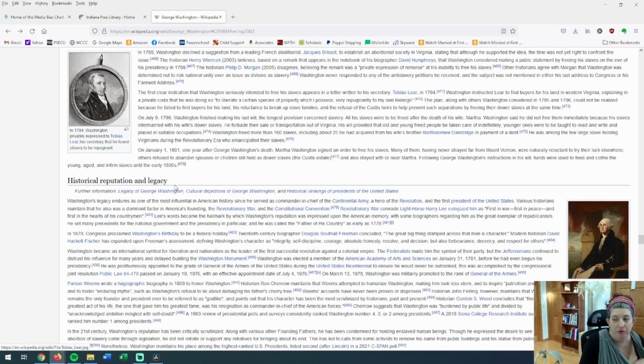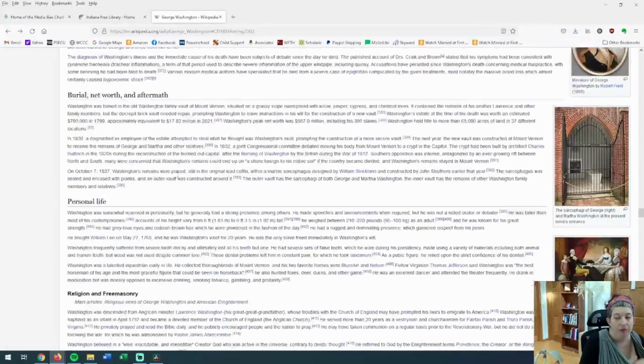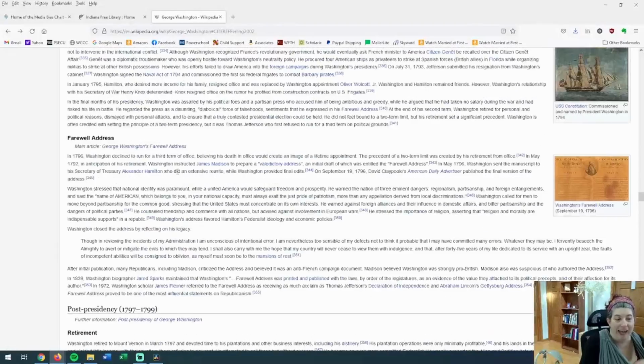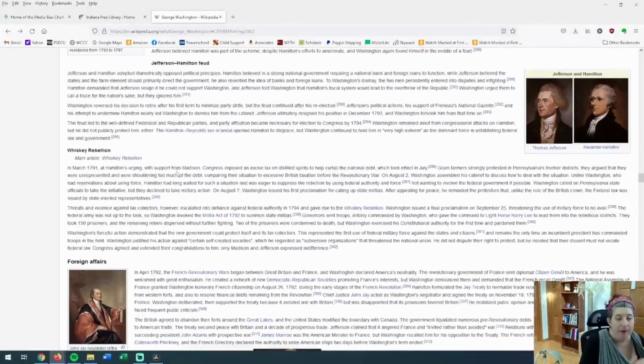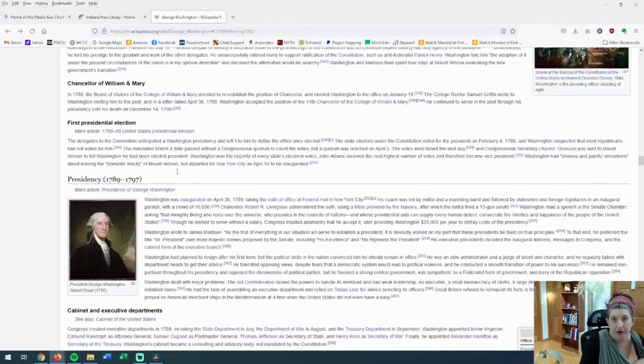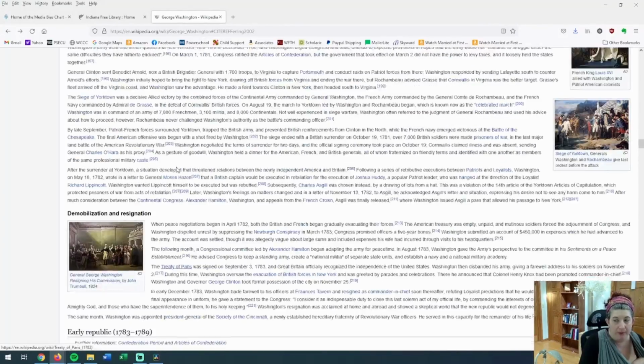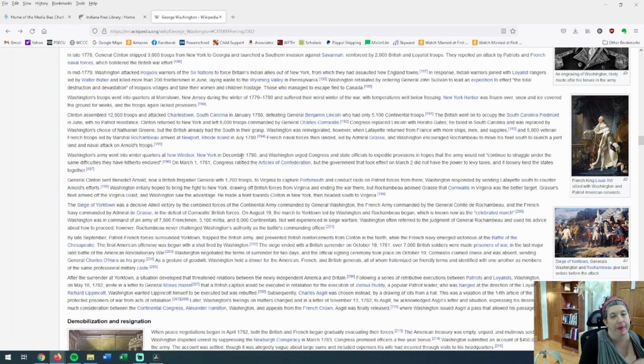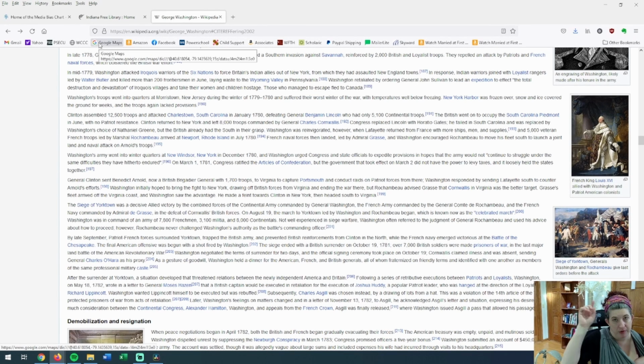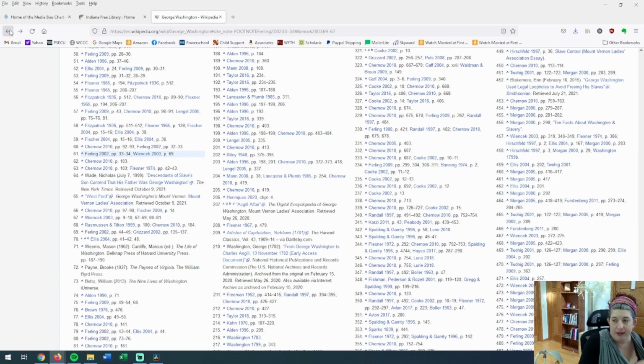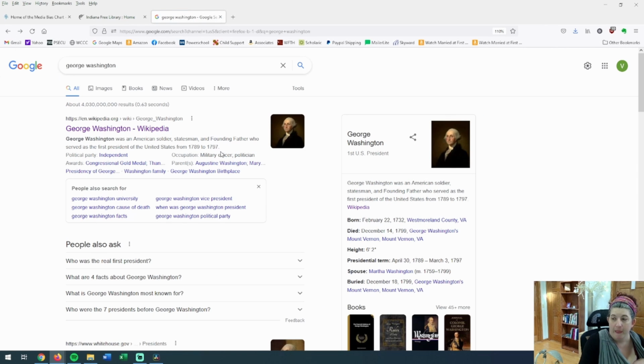So that is how you should be using Wikipedia. You should be using it as a place to get more information, but you should never, ever quote Wikipedia in your actual paper. You should always go to the source and quote that source. All right, so let's go back to our Google search.